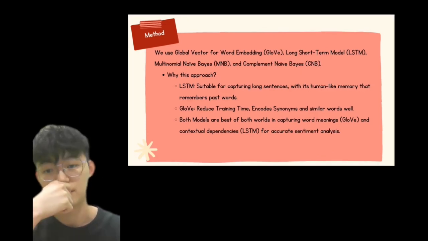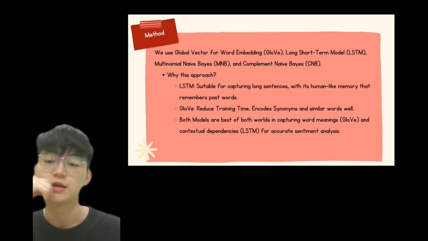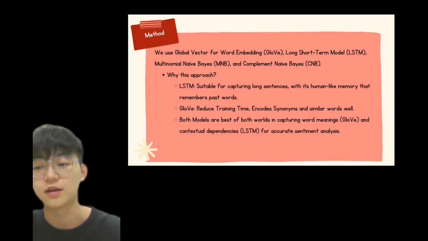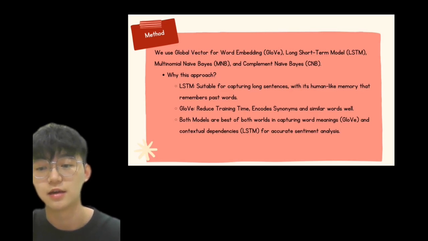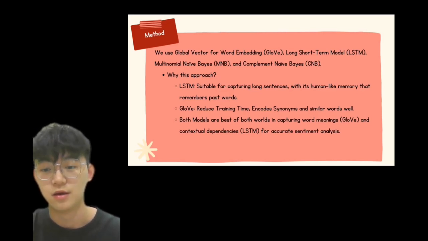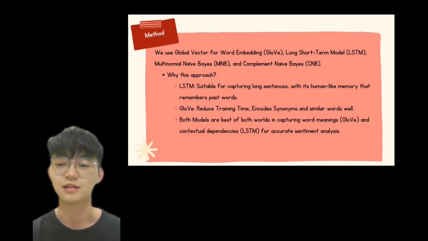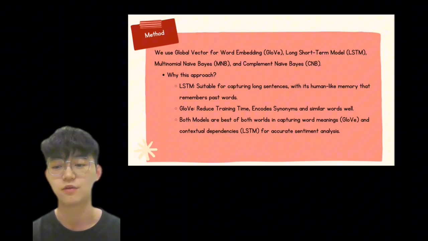Why do we use multinomial naive Bayes, MNB, and complement naive Bayes, CNB, for text classification? These models are widely used in natural language processing because of their efficiency and effectiveness in handling text data. MNB works well when we analyze word frequency, such as in spam detection or sentiment analysis. The model is extremely fast, making it ideal for large datasets.